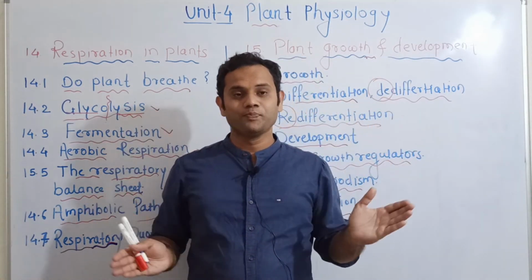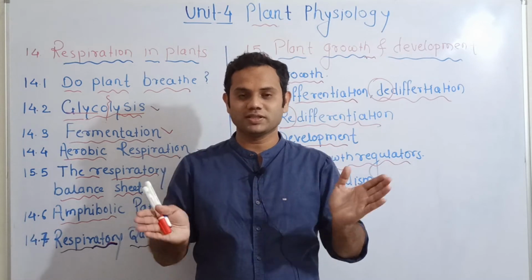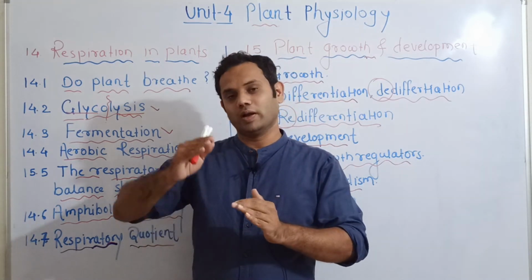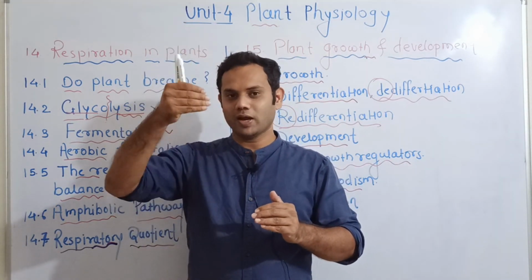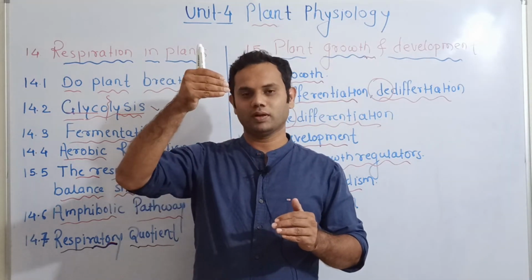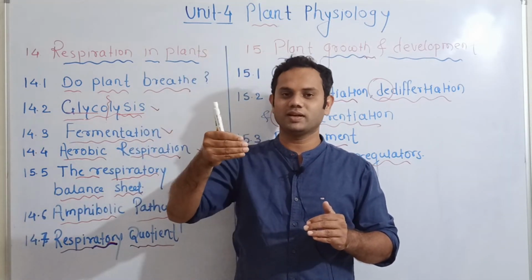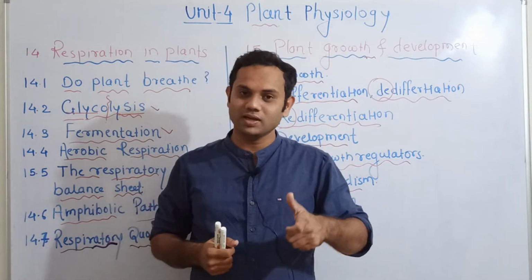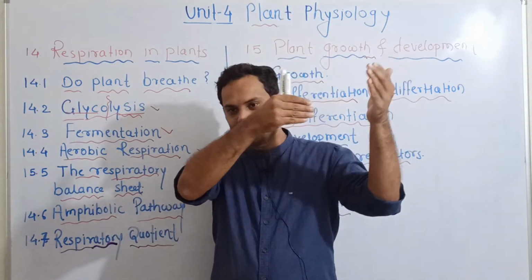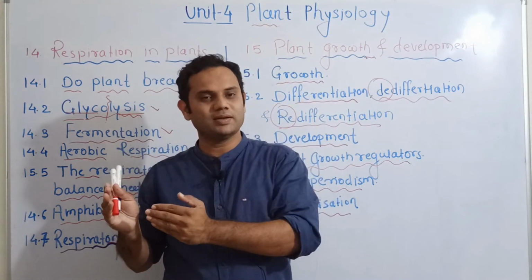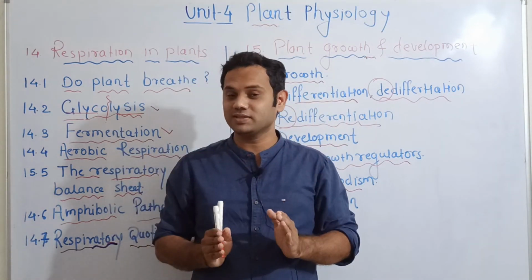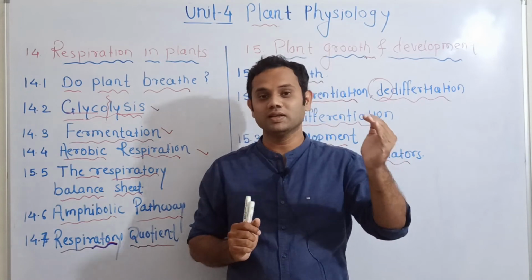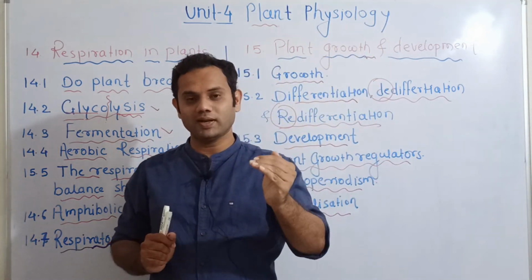This is unit number 4. Up till now we have discussed 4 units of the 11th standard, and the 5th unit is there. In the next lecture we will discuss the 5th unit, which will cover the entire NEET syllabus of the 11th standard. Then we will start the units of the 12th standard.